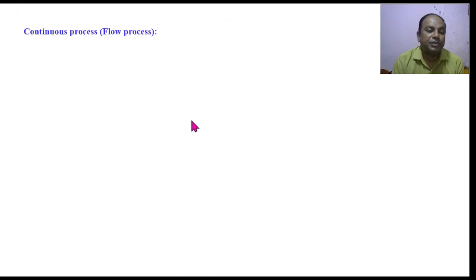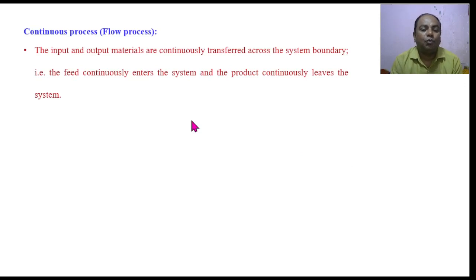Now the next process is the continuous process. So what exactly is a continuous process? It is equal to what we call the open system. In the continuous process, there is a continuous input of material into the system, and moreover a continuous output of material from the system.